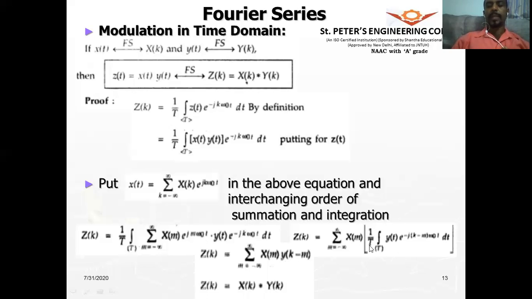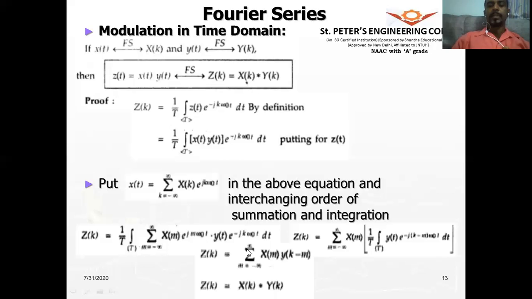Therefore, sigma m equals minus infinity to plus infinity X of m Y of k minus m. Now this is nothing but the discrete time convolution formula. As I said, in discrete time, instead of an integral, it will be a summation.